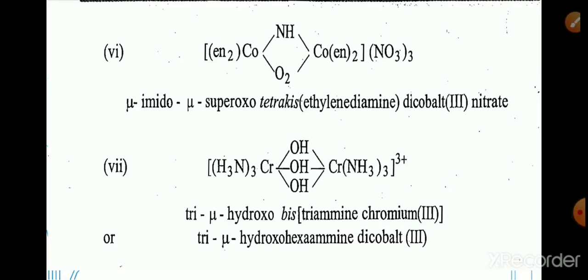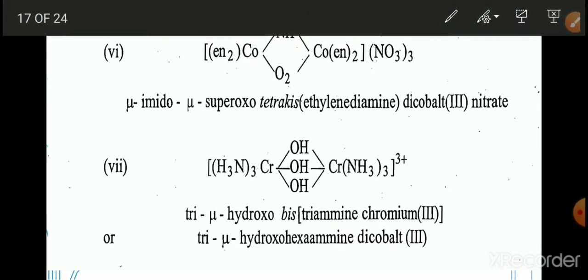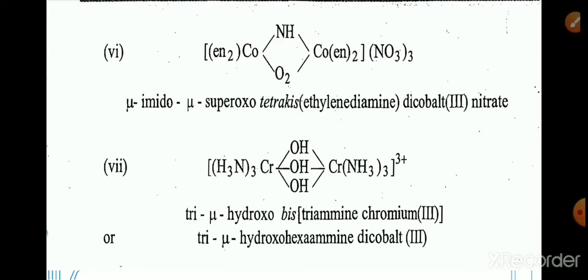It also has identical groups, therefore tetrakis. Why tetrakis? Because there are 4 en groups. Here 2 en and here 2 en, therefore tetrakis ethylenediamine. It has 2 cobalt, dicobalt(III).